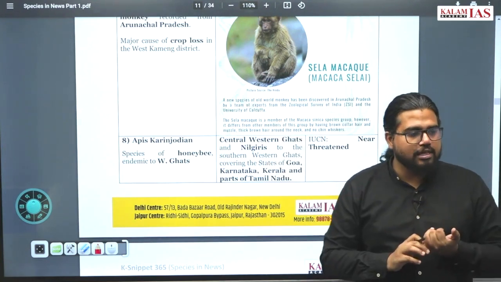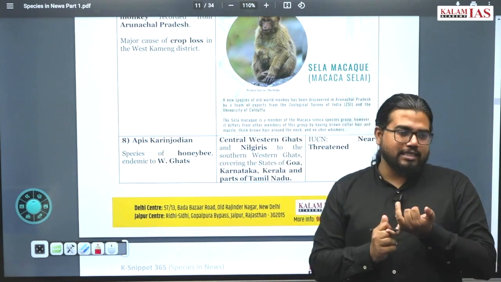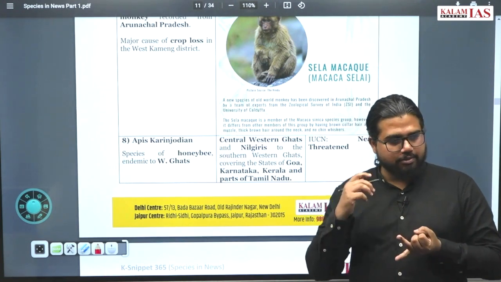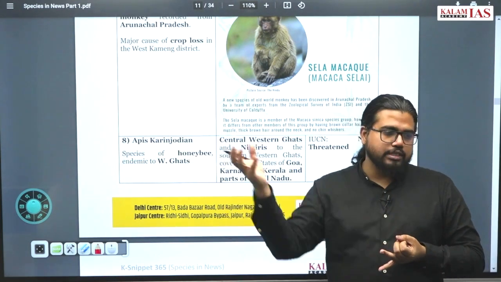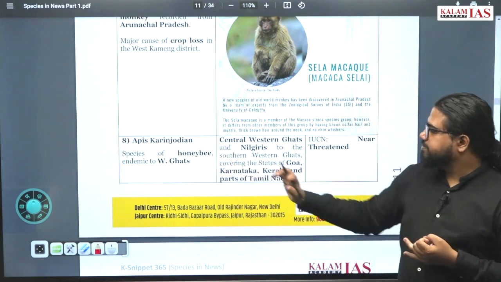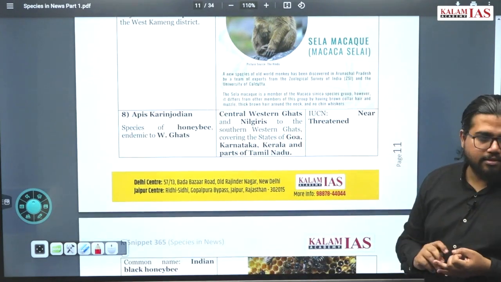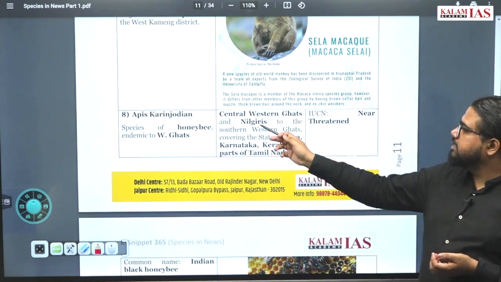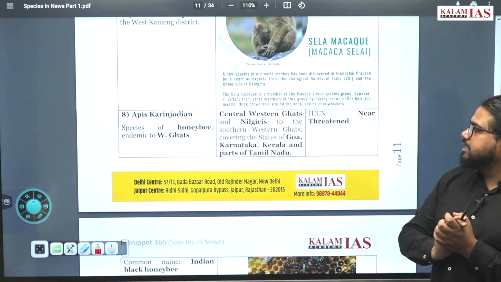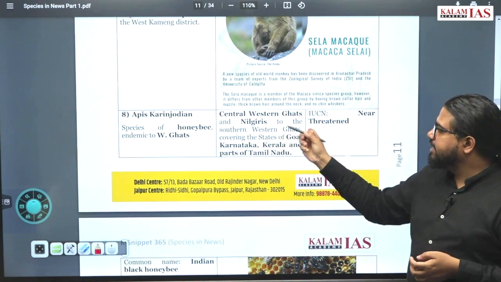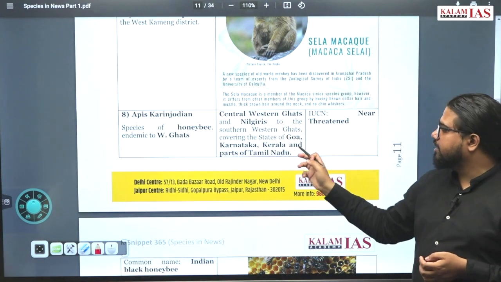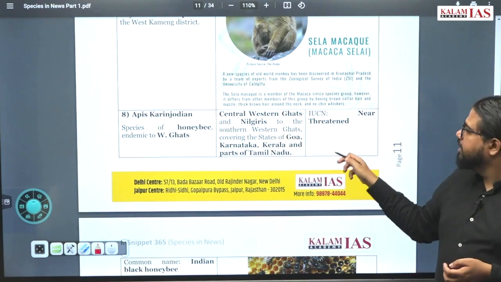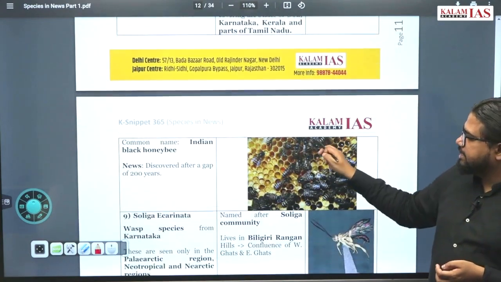Flowers are available throughout the Western Ghats, and in the Eastern Ghats also you see flowers. Not in grasslands. This species of honeybee is especially found in the Central Western Ghats, Nilgiri, Southern Western Ghats, Goa, Karnataka, Kerala and Tamil Nadu. IUCN status is near threatened.